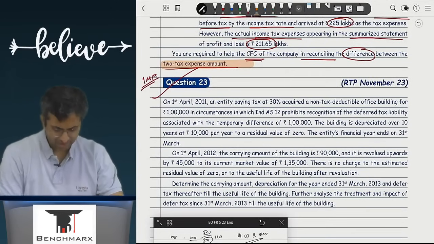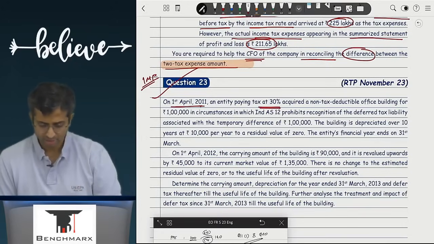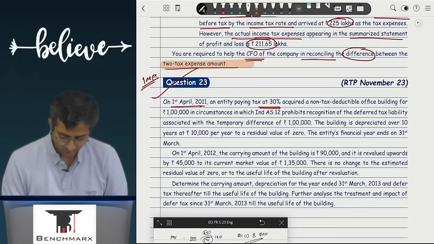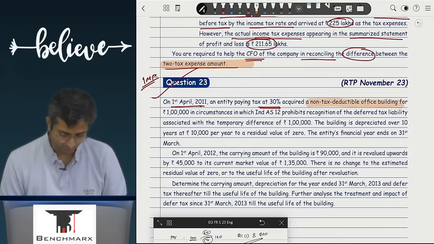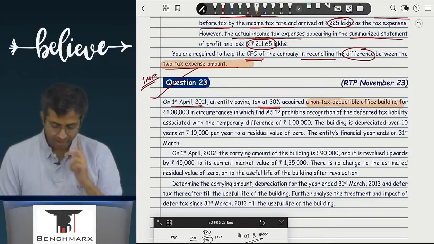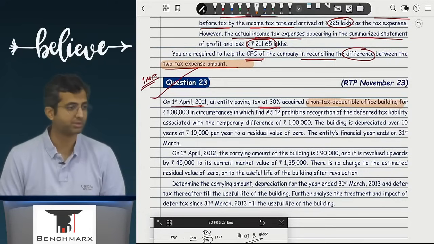On 1st April 2011, an entity is paying tax at the rate 30% acquired, underline, this is a new adjustment, acquired a non-tax deductible office building. On 1st April 11, an entity which is paying tax at the rate 30% acquired a non-tax deductible office building.